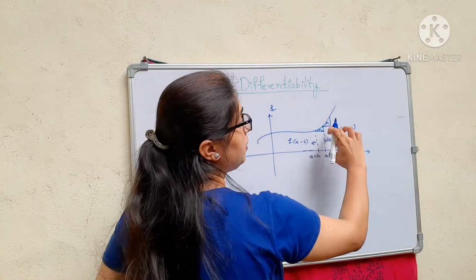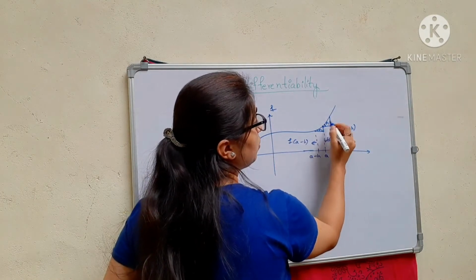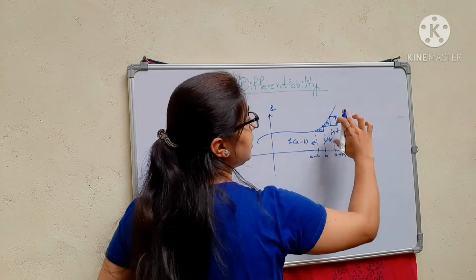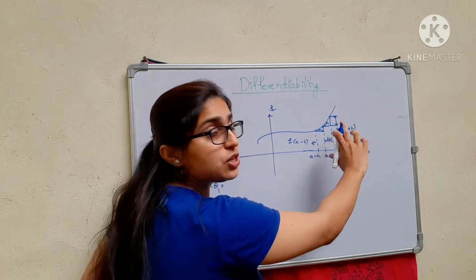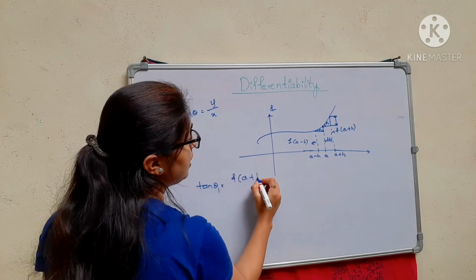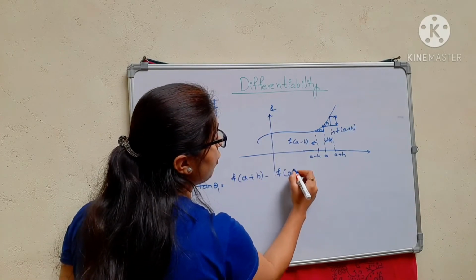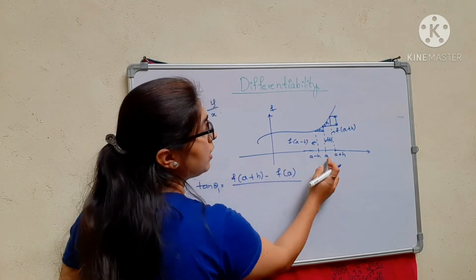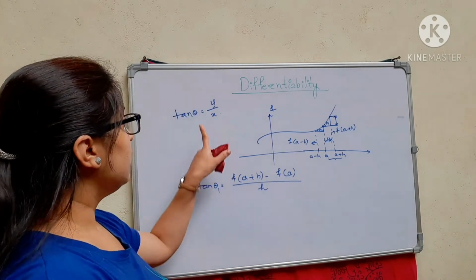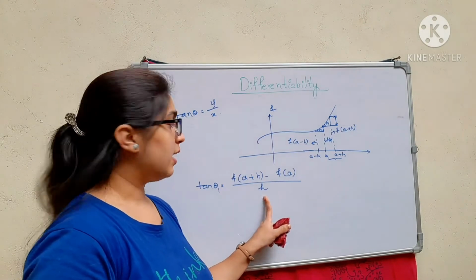So tan theta 1 is f of a plus h minus f of a, divided by h.